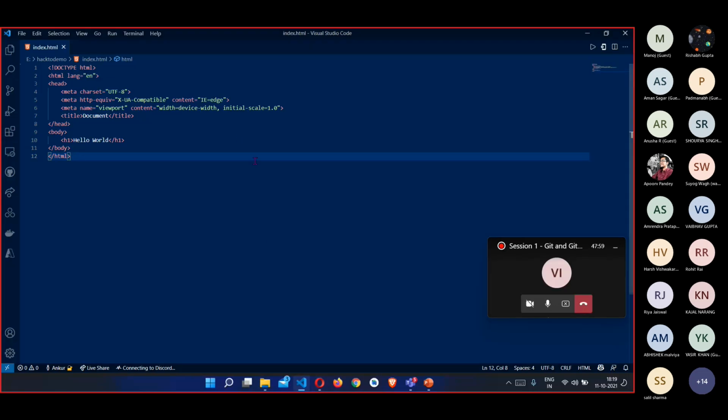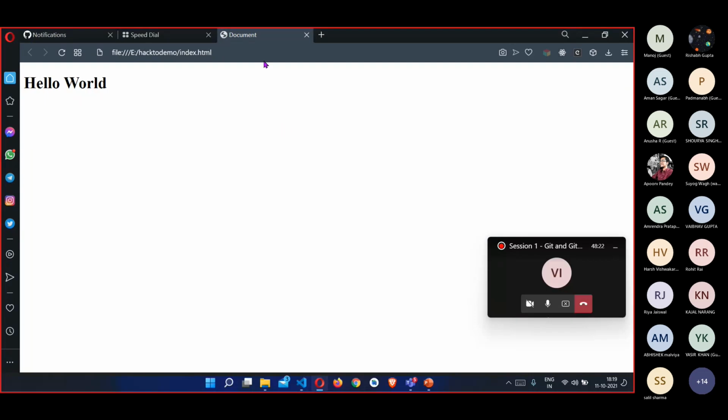Now imagine I would like to add some more text in this program, such as, let us say, I also add an H2 tag such as bye. I also add an H3 tag such as whatever, and the list is endless. Okay, and I save the file. Now, if I refresh the server, I can see the changes here also.